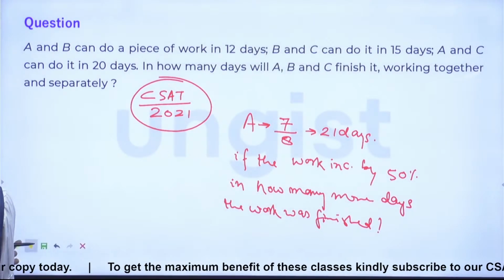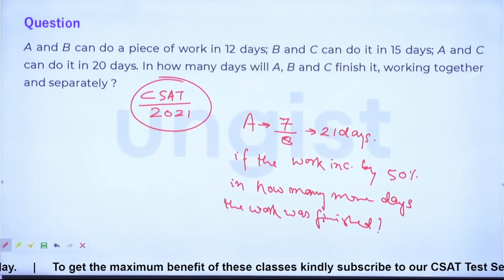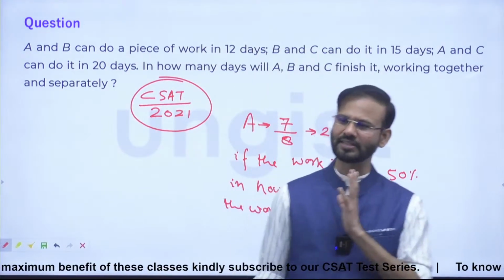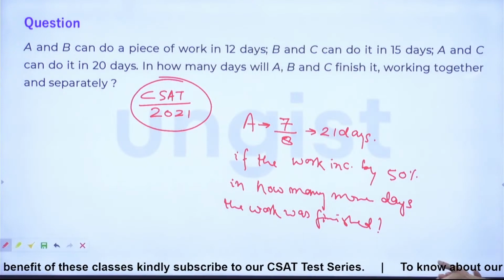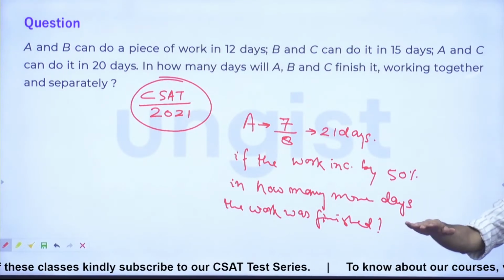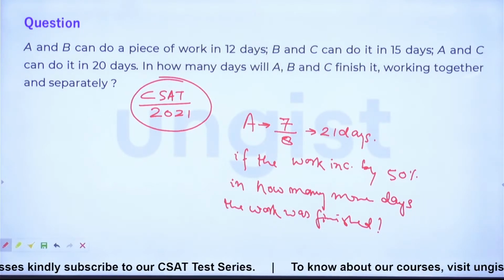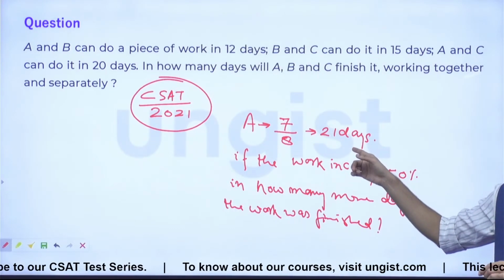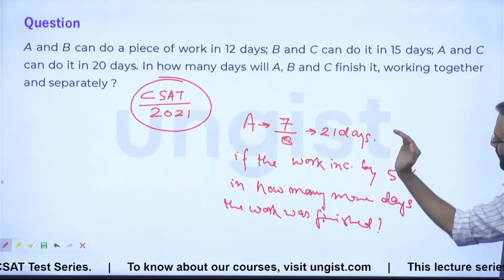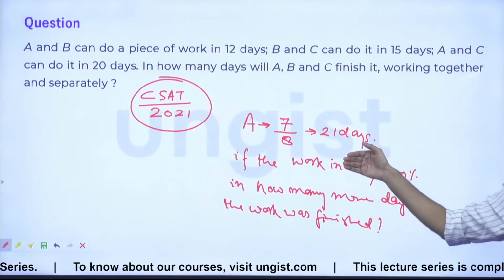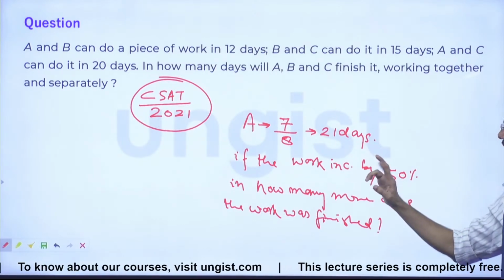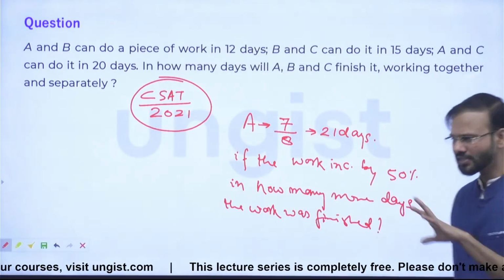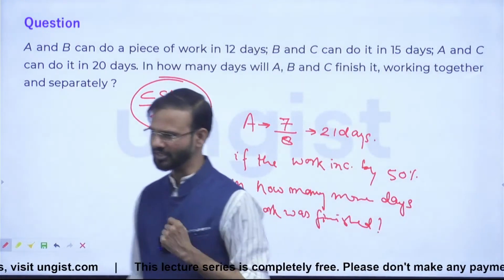Just read the question, guys. You don't have to use pen, you just have to use logic and you have to tell the answer. Guys, put down your pens, all of you. Everyone, please put down your pens. Question is saying A does 7 by 8 of the total work in 21 days. If the quantum of work is increased by 50%, then how many more days he will take to finish the entire work, right?